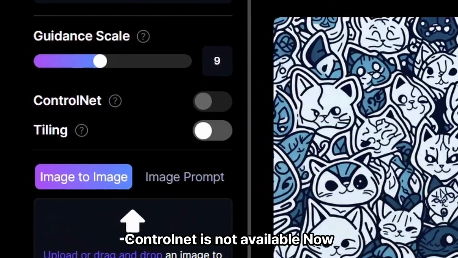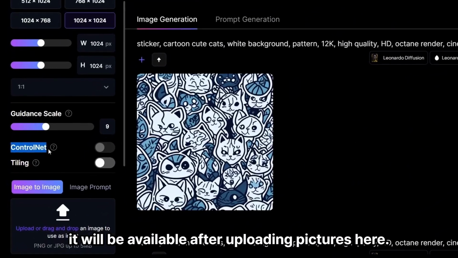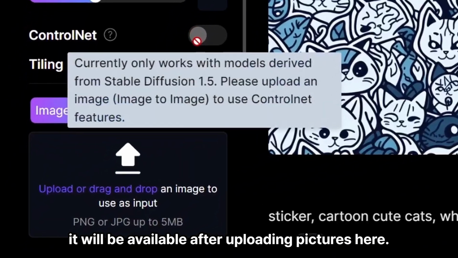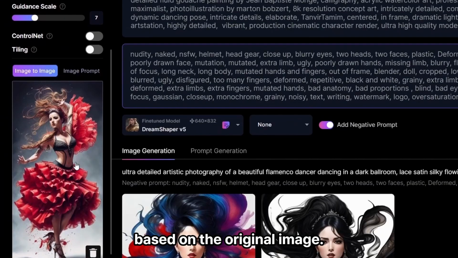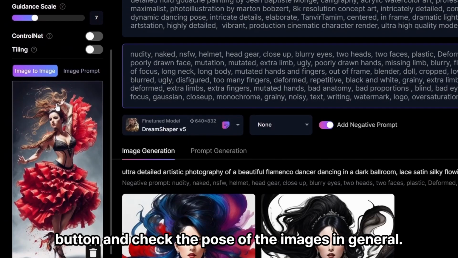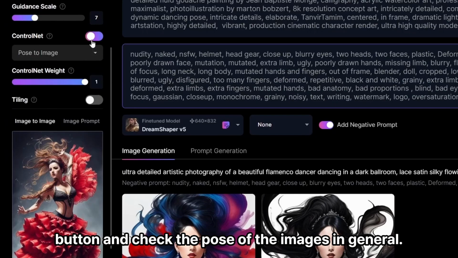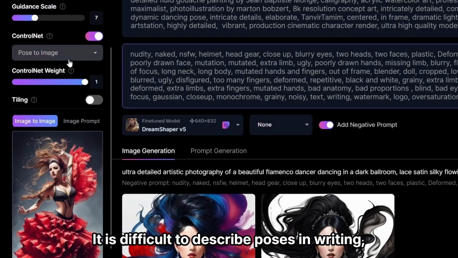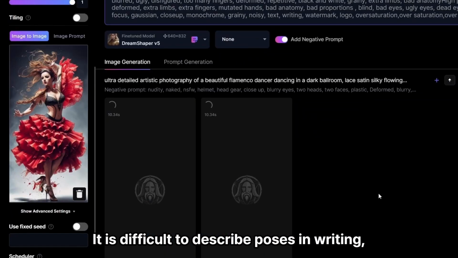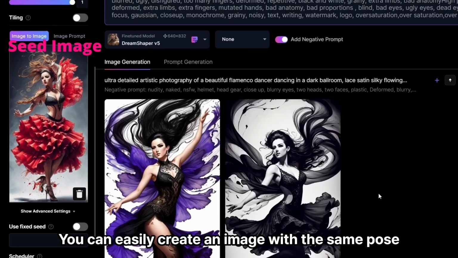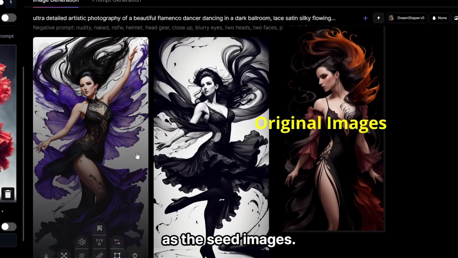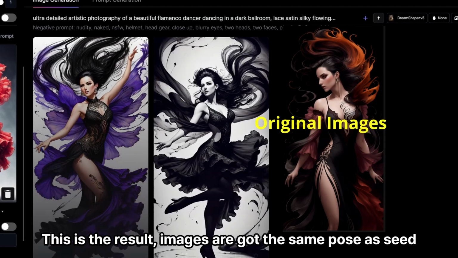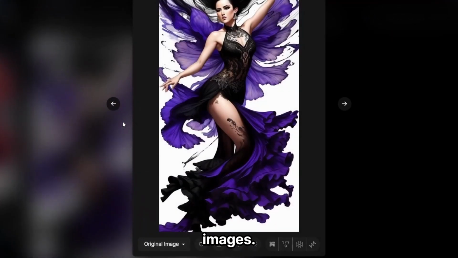ControlNet is not available now. It will be available after uploading pictures here. This function creates a new image based on the original image. Upload the image, press the ControlNet button, and check the pose of the images. In general, it is difficult to describe poses in writing, but with this function, you can easily create an image with the same pose as the seed images. This is the result. Images got the same pose as seed images.